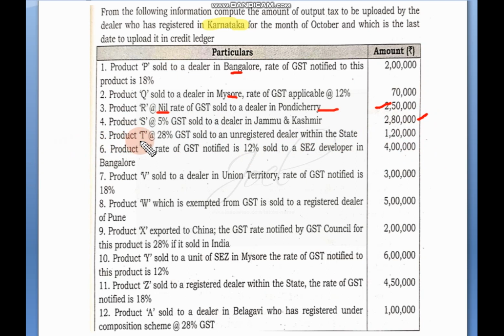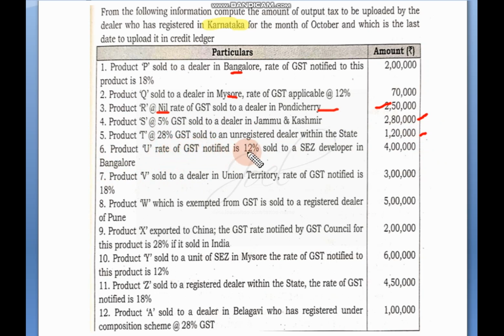Next, product T at 28% GST. See, GST rate is 28%. Sold to a URD within the state. Within the state itself the transaction has taken place. So 1,20,000 into 28%, we will get an amount. That amount is equally distributed among SGST and CGST, that is, multiplied by half in this sense. So in that way we will do the calculation. Next,